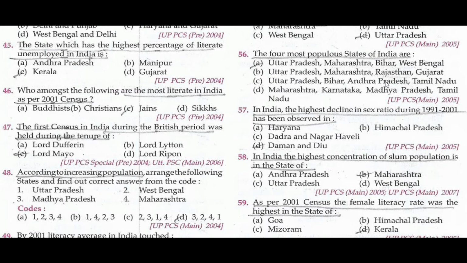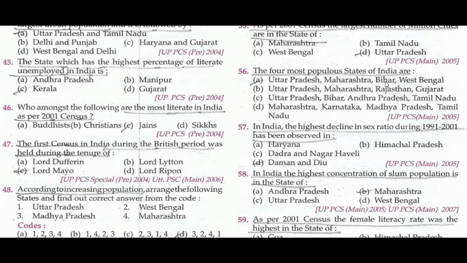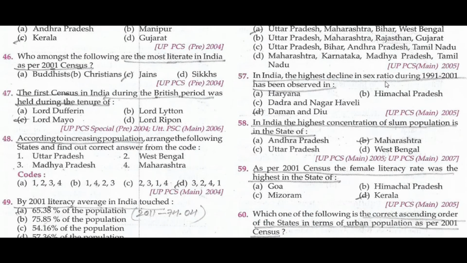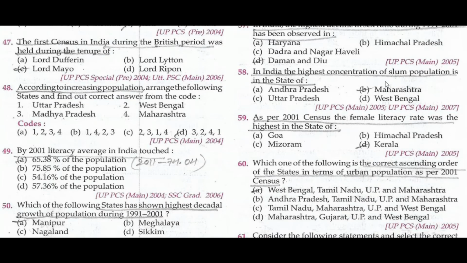The state which has the highest percentage of literate unemployed in India is Kerala. Who amongst the following are the most literate in India as per the 2001 census? Jains. The first census in India during the British period was held during the tenure of Lord Mayo.